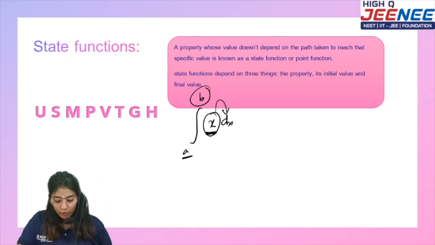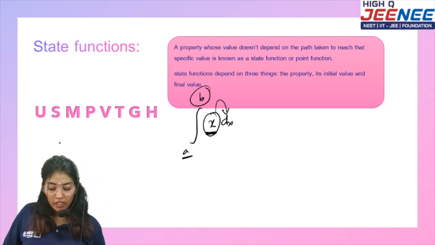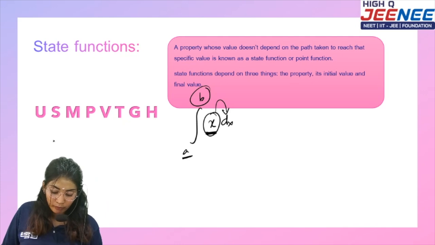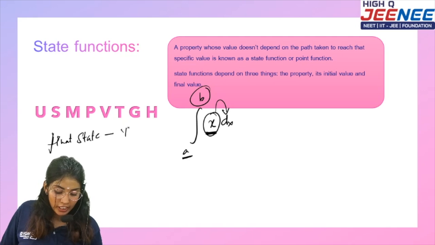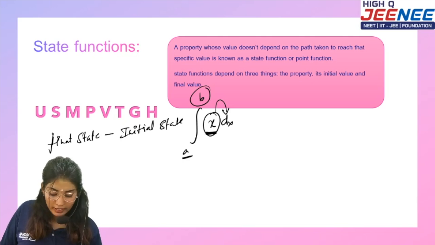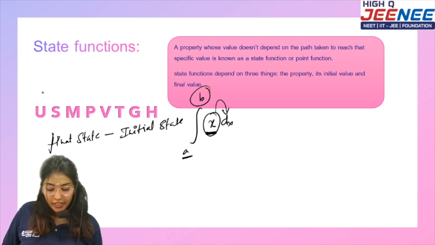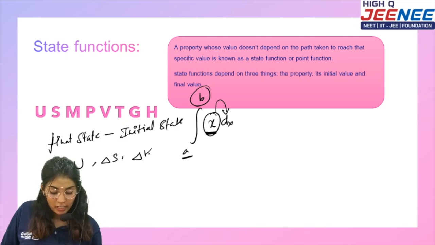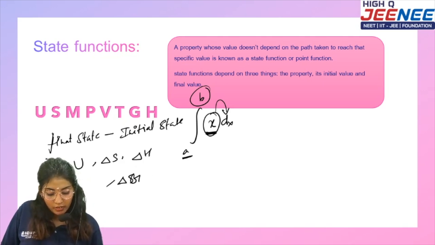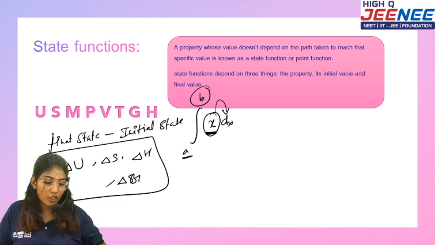So how am I going to calculate the state functions? I'm simply going to do final state minus initial state. Okay, so what am I going to get? I'm going to get a delta value. If I consider the final state of internal energy and the initial state of internal energy, then it would be delta U. Most probably you would have seen this: delta U, delta S, delta H, delta G. These are the most common things which you see in your further topics.